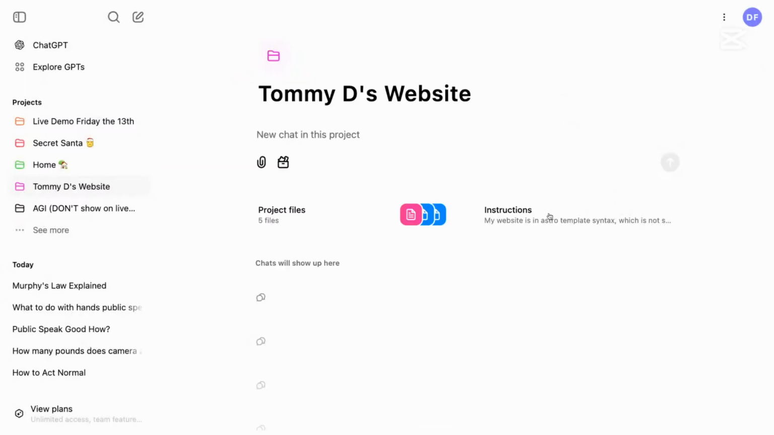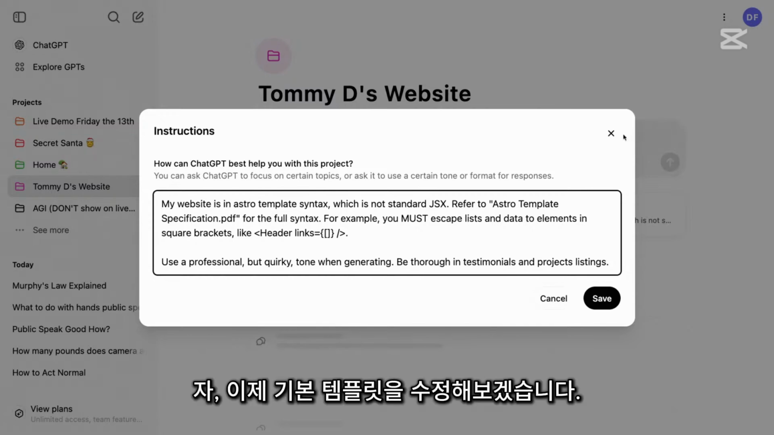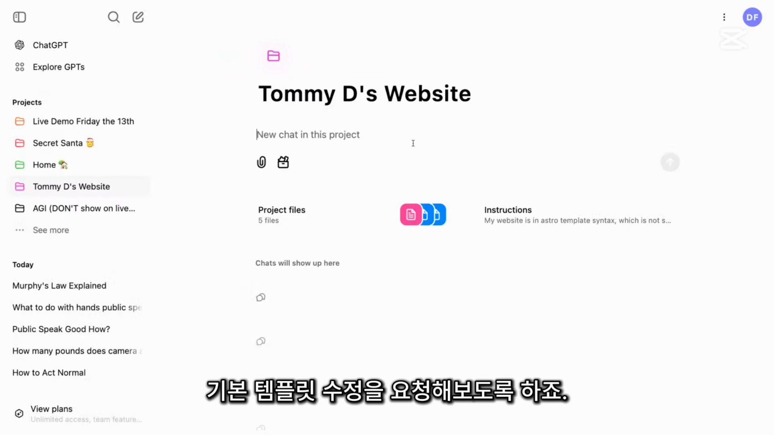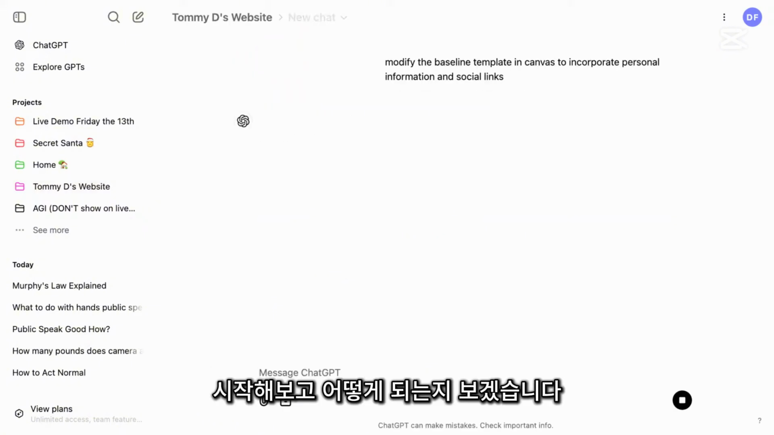In my custom instructions, which are not too complicated, I told the model that it has to pay specific attention to these bracketing formats and to use a quirky tone. All right, with that, let me get started and try to modify the baseline template. So I'm going to ask it to modify the baseline template. I like using Canvas myself, so I'm going to say in Canvas to incorporate personal information and social links. We'll get this started here, and let's see what it comes up with.